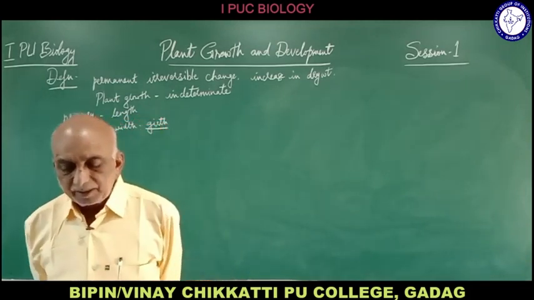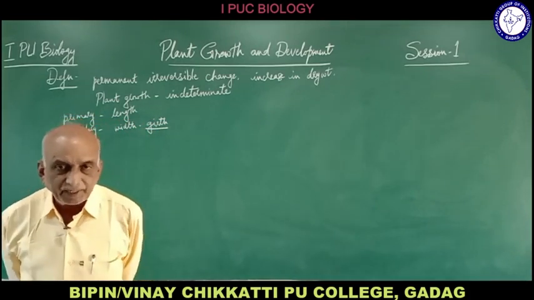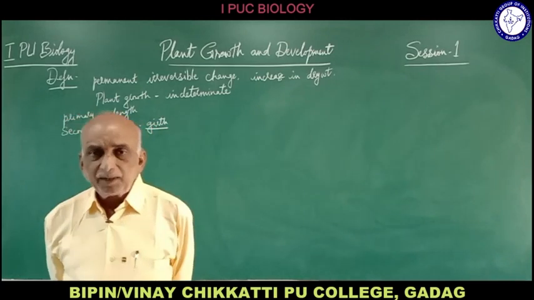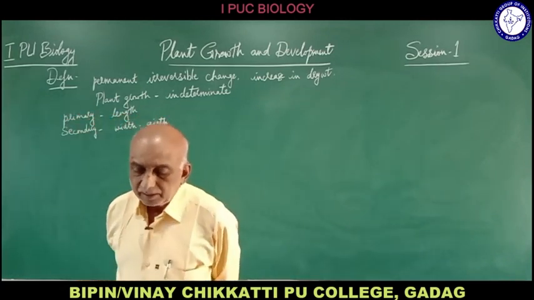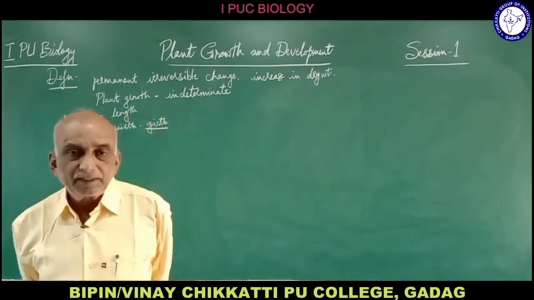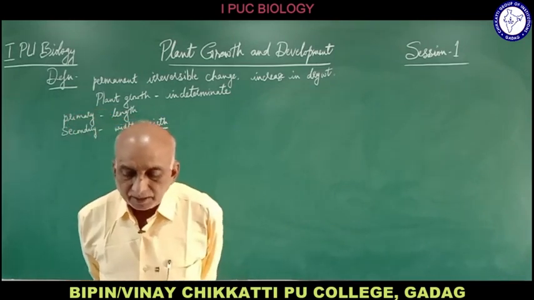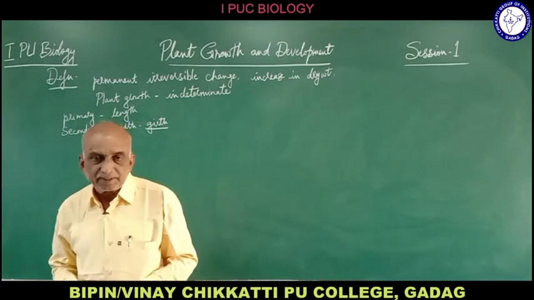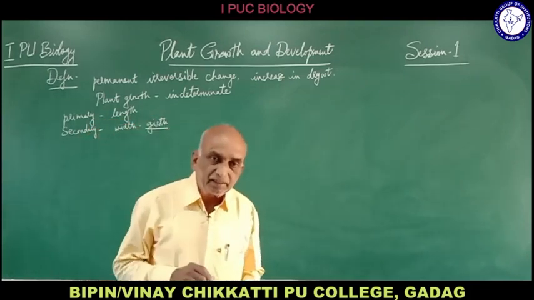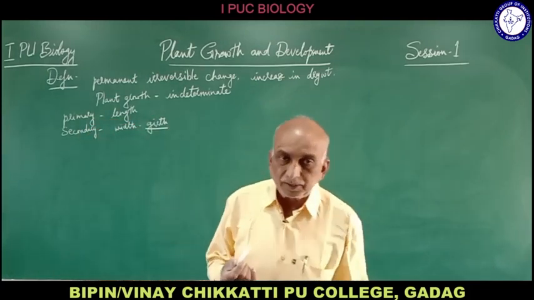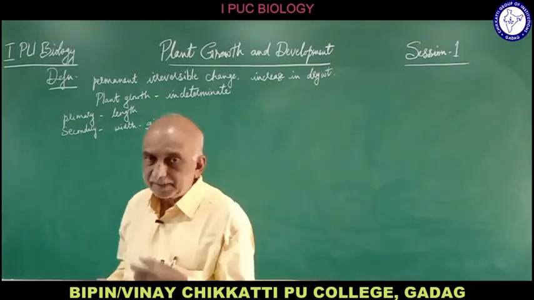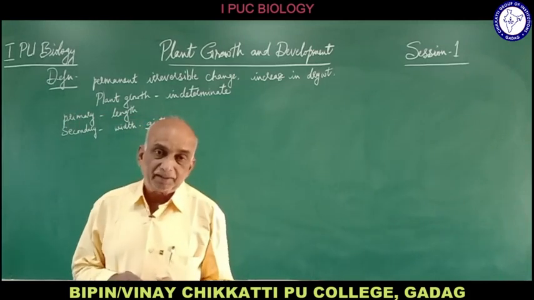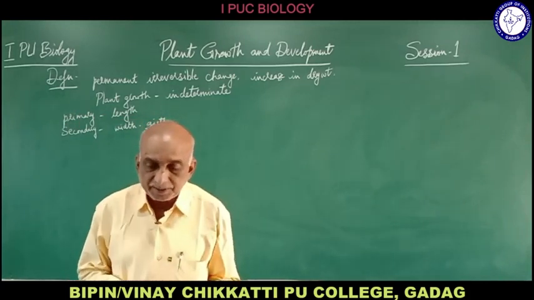Even the number of cells in the plant can be taken into consideration. In smaller plants, the number of cells is counted, and when we again count the number of cells after a certain period, we can see the growth by how much the number of cells has increased. That also is one of the parameters we use to measure growth.